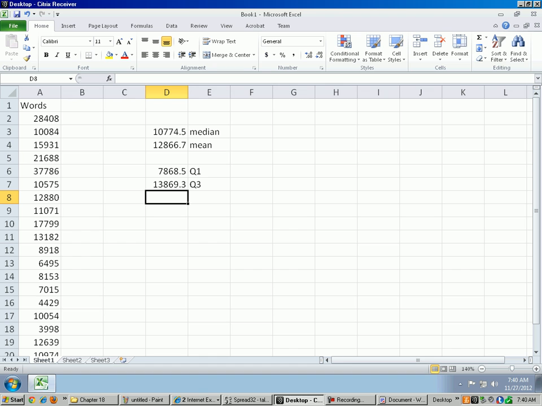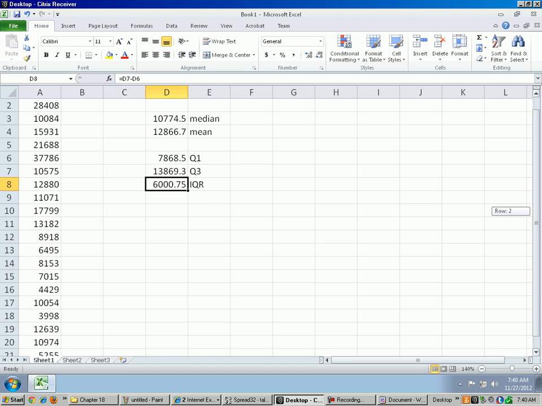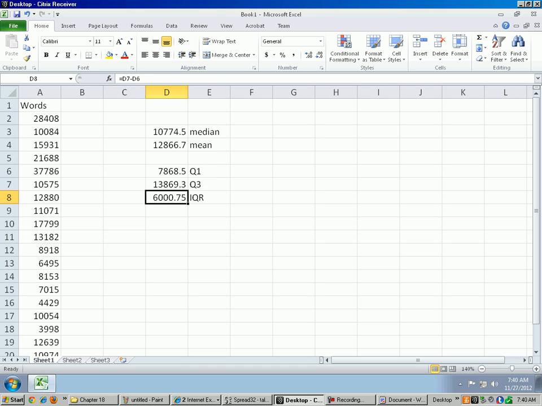Okay, let's subtract those two numbers. I could use a calculator, but since I've already come this far with Excel, I might as well finish it off here. So the interquartile range is 6,000. Okay, now already I can see here I've got an outlier. The third quartile is 13,000. 1.5 times the interquartile range is going to be about 9,000. 13,000 plus 9,000 is 20 something thousand, but we have a data point here that is 37,000. So for sure that 37,000 is an outlier.